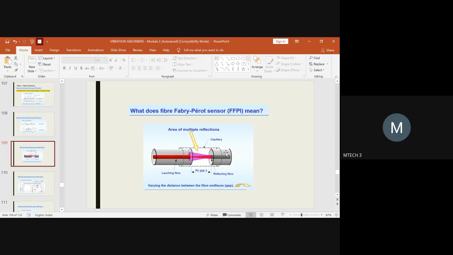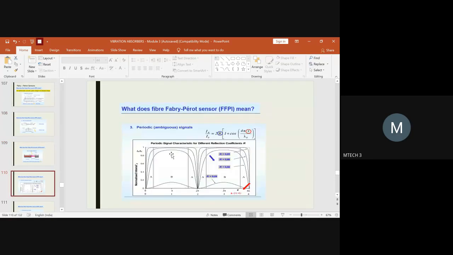So this is about the characteristics of the Fabry-Perot sensor, and it could be used for many purposes, as I told you: temperature measurement, pressure, distance, strain measurement, all these parameters. I've explained the working phenomena also, for both the intrinsic type and the extrinsic type. And if they ask you to refer and explain how any signal varies, it has been shown here, but actually this is not in the syllabus, just for your understanding, right? I have just shown it.